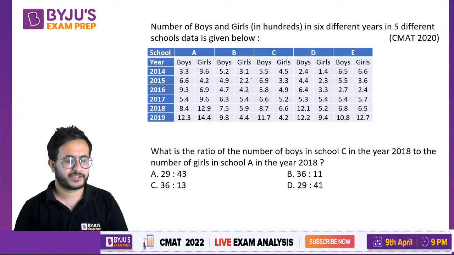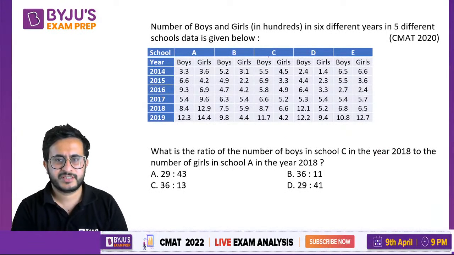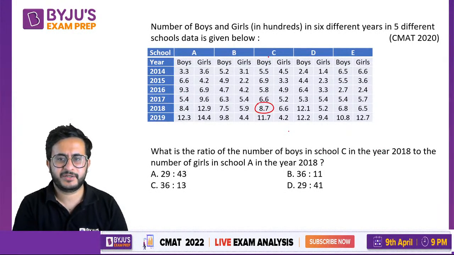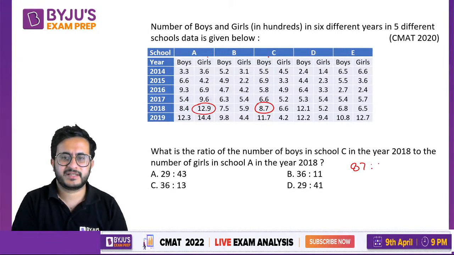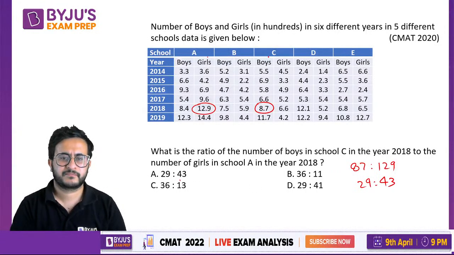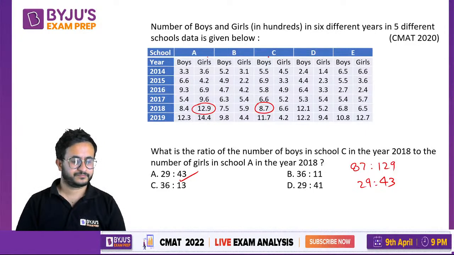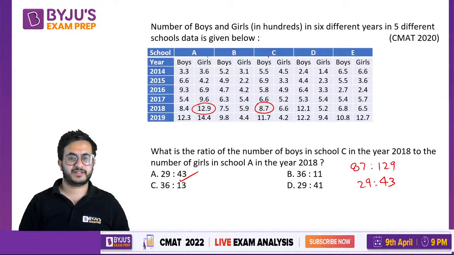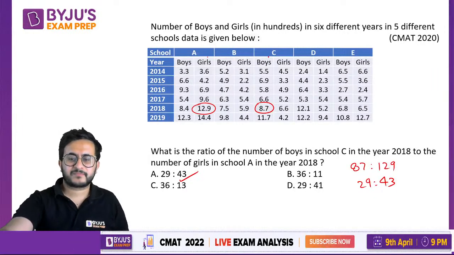Okay, one who knows what is ratio. Okay, so ratio of number of boys in school C in 2018. So C boys 2018, that is 8.7, to the number of girls in school A in year 2018. Girls A 2018. Right, so that is 87 ratio 129. Say 29 ratio 43. Now who will get these answers incorrect? किसी का गलत हो सकता है. Unless someone does not know what ratio is, will get it incorrect. Okay.